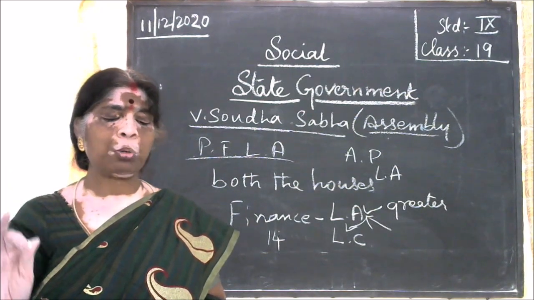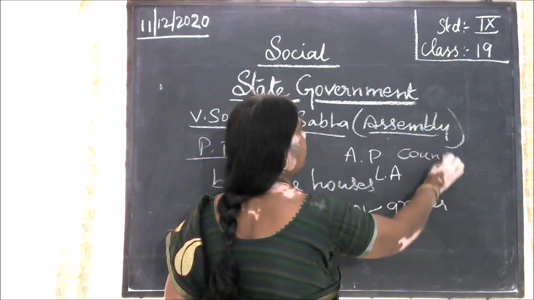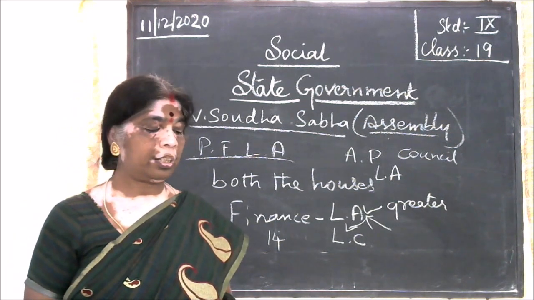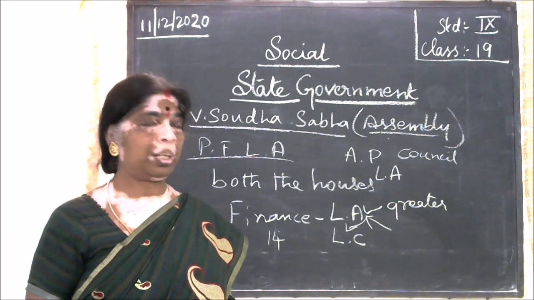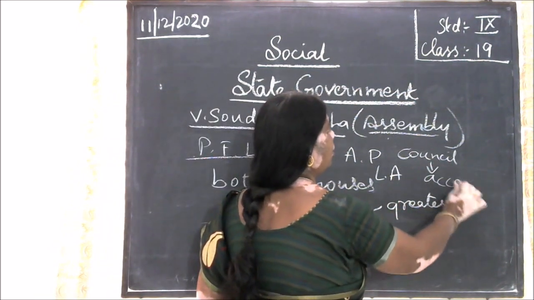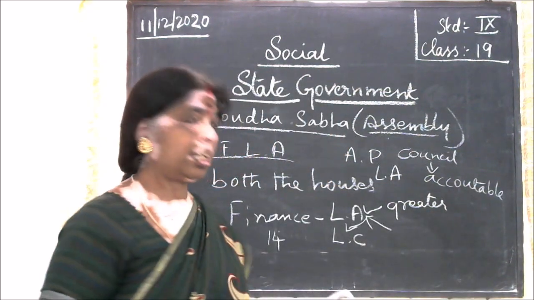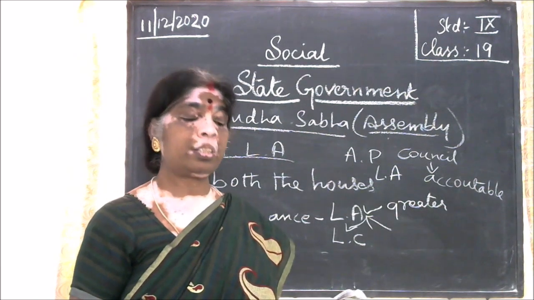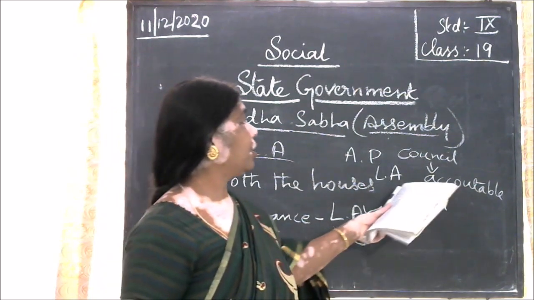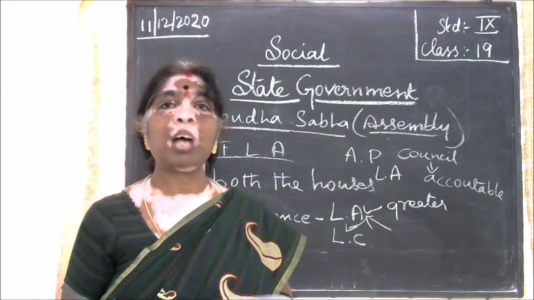Each member of the council is individually accountable. So each one will be individually accountable, and the whole council of ministers is accountable to the legislative assembly.